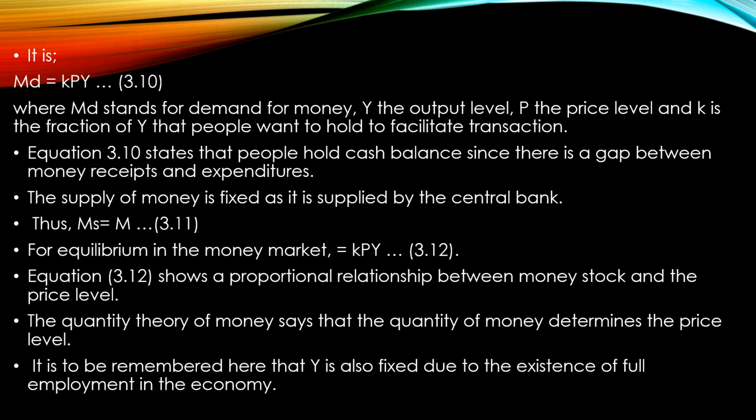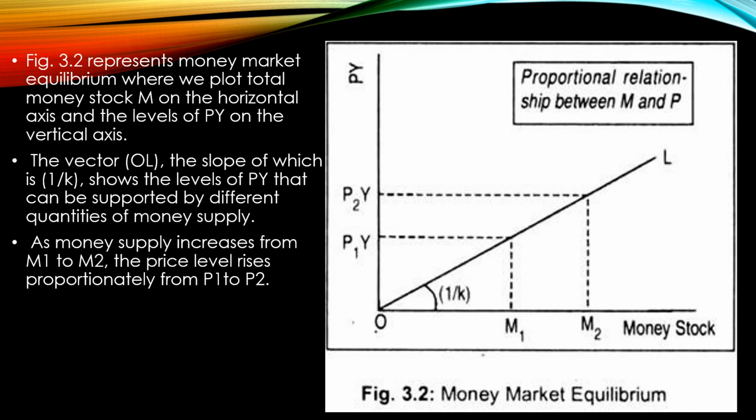Now equation 3.12 shows a proportional relationship between the money stock and the price level, and it says that the quantity of money determines the price level. This is to be remembered that Y is fixed, especially due to the existence of a full employment situation in the economy.